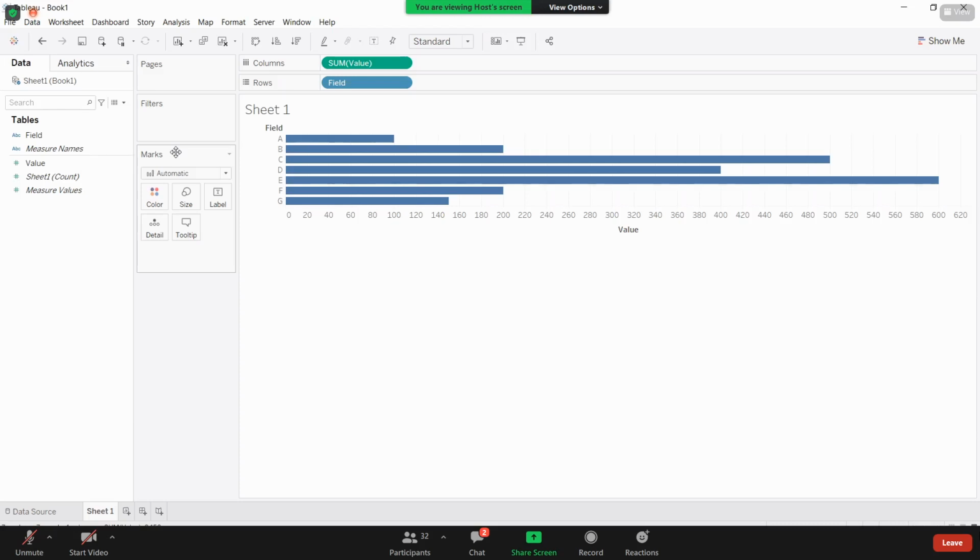For example, if you have 1 GB or 10 GB of data and you take an extract on that, then the file size will be 1/8 to 1/10 of the actual size. You're getting my point, right? In that way also, it will help you improve the performance of your Tableau.